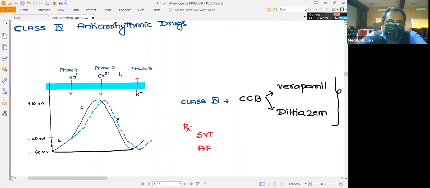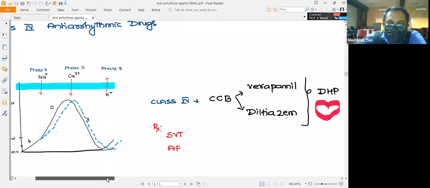By blocking the calcium, you are reducing the slope. That means there is an increased time available to reach the same threshold of action potential once you administer the calcium channel blockers. Here you can see that they are mainly used in supraventricular tachycardia and atrial fibrillation.